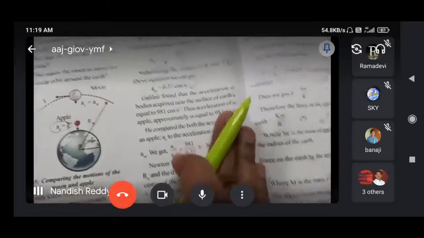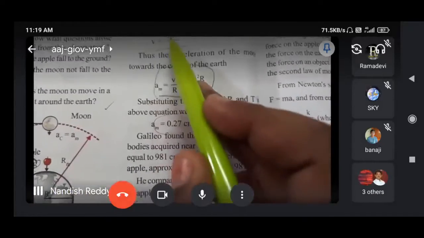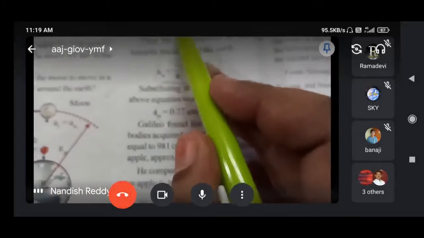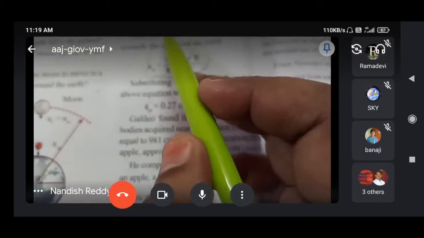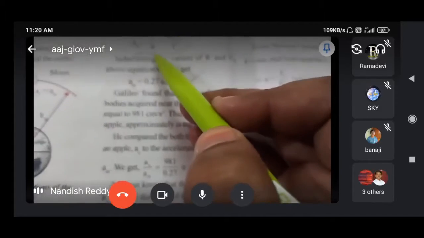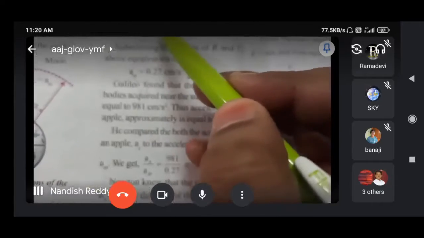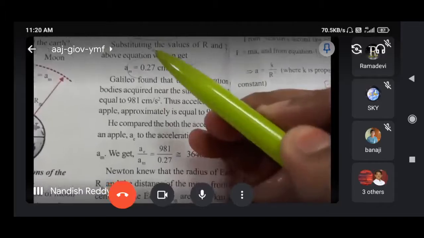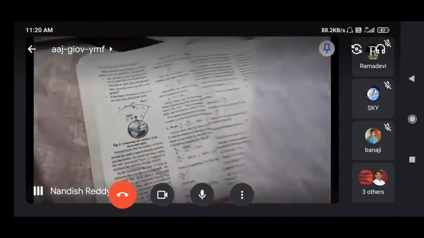And what is the speed of the moon? V is equal to 2 pi r by T. 2 pi r means the perimeter of the earth here, and T is time. And the acceleration is equal to V square by R. Previously only we derived, so acceleration is equal to V square by R. And here the V value, this one we have to substitute here in this manner.